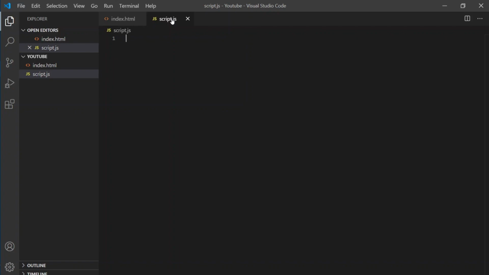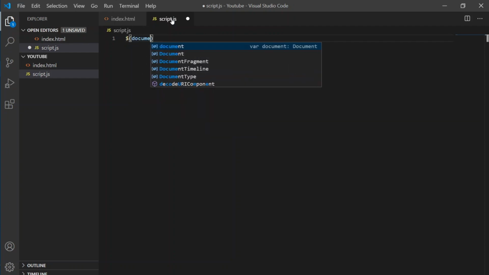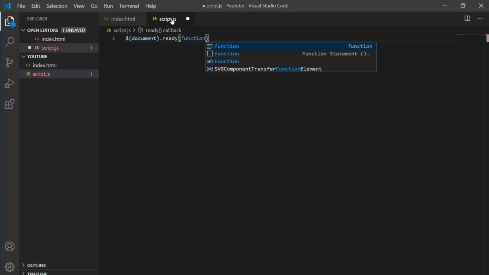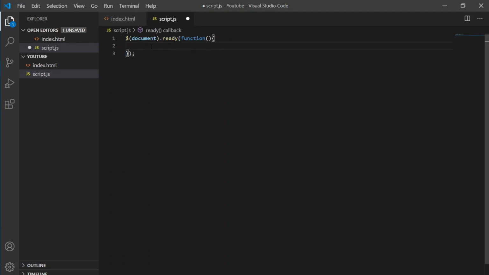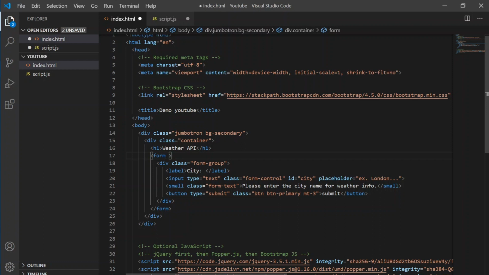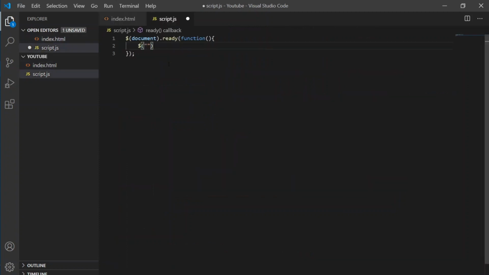As we have discussed earlier, we will start writing our script now. First, we will have to add an event listener to our form. So we will first select our document. Now we will have to select our form using an ID, but since we have not given any ID to our form, we will go to our form and quickly give it an ID, that is form submit, hit save, and then come back here and select it by its ID.